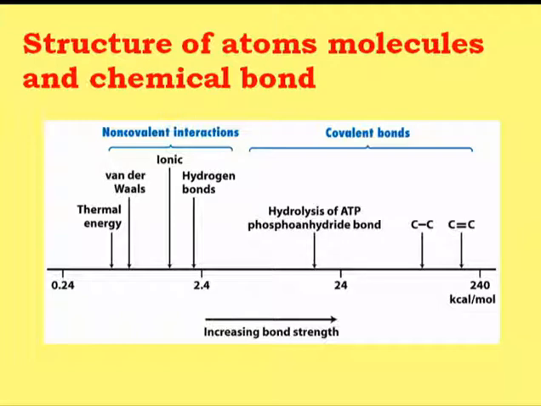What does it indicate? It indicates that the covalent bond is toughest to break because it has very high bond energy, that is 240 kilocalorie per mole. If you talk about the protein, the disulfide bond, which is a covalent bond, is very difficult to break. If we talk about the DNA, the phosphodiester backbone is difficult to break. However, the hydrogen bond, ionic bond and van der Waals bond require even less energy to break. Even thermal energy can break these bonds.